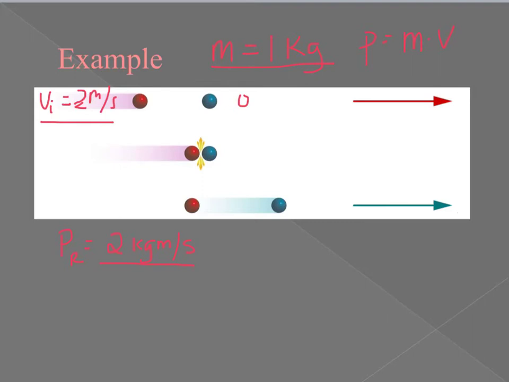The momentum of the blue ball is 0 because it has a 0 velocity. And these are our initial conditions.